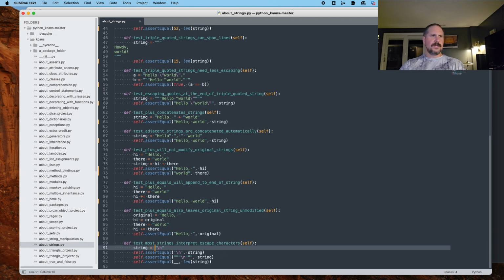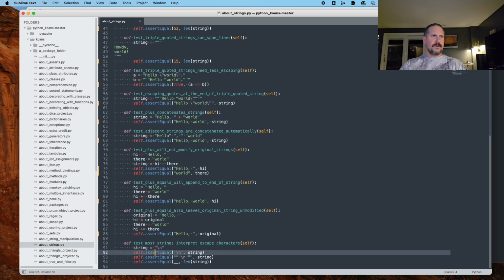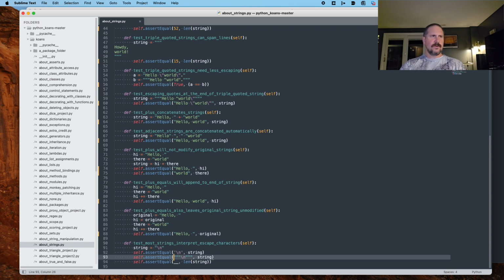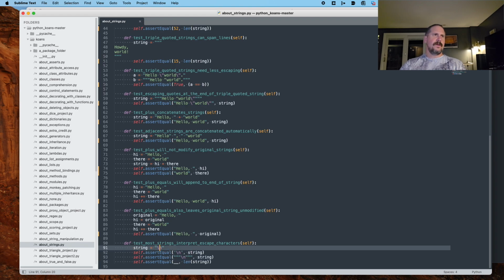So what do we want to assert is equal? So we're saying that string equals a single quote around that thing, a triple quote around that thing. So the special character or the escape character can be wrapped in, like all other strings, single quotes, double quotes, triple quotes.